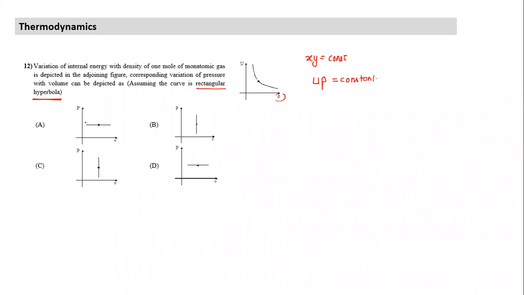I need to find a relationship between P and V. How do we get from u into rho is equal to constant to P and V? Rho is N by V. Rho is proportional to 1 by volume, mass being constant. And what is u proportional to? Every time we have a relationship between P, V and T. What is u proportional to? Temperature. So in place of u, I can write some constant into temperature. In place of rho, I have some constant by volume. So the constant gets cancelled out. So this equation can also be written as T by V is equal to constant.